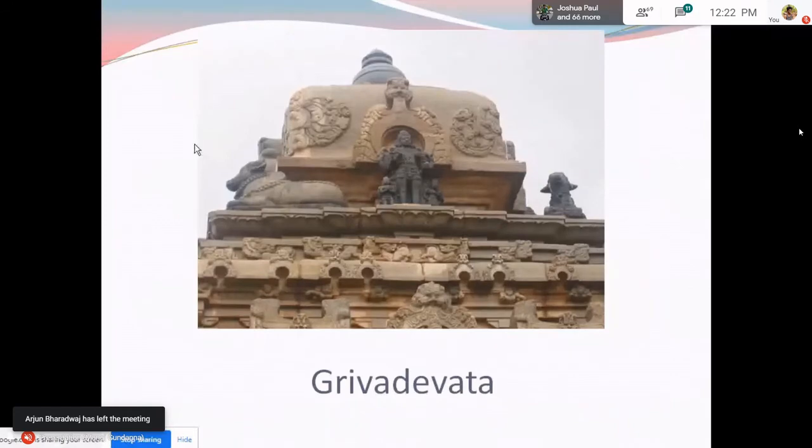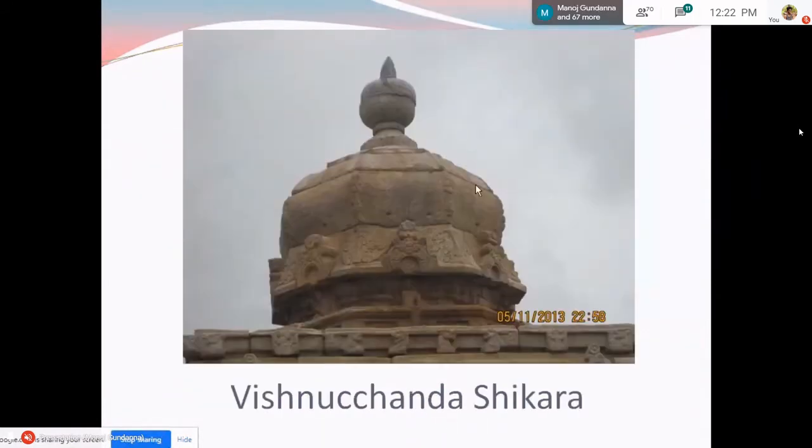This is a Brahmachanda Shikara. Here, the plan of the Shikara is square in form. So, therefore, this gains the name Brahmachanda. Numerically, we can understand Brahma is related to the number 4. And this is a Vishnuchanda Shikara, where the plan is octagonal. It has 8 faces. So, a Vishnuchanda Shikara is an octagonal plan of a Shikara.